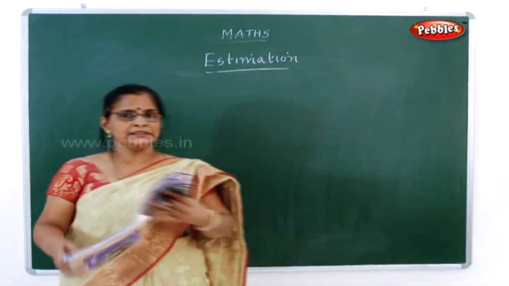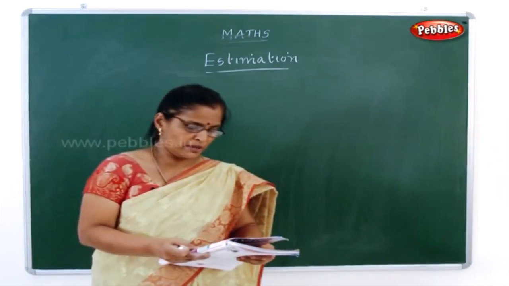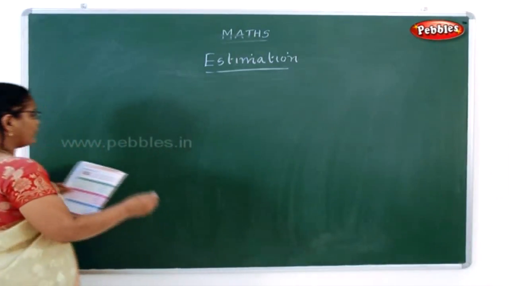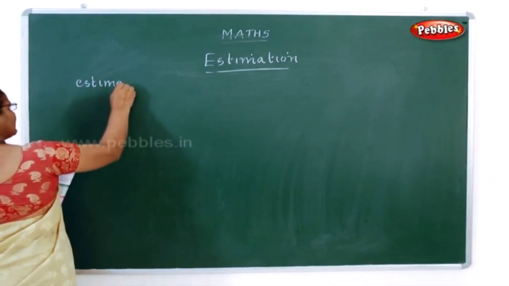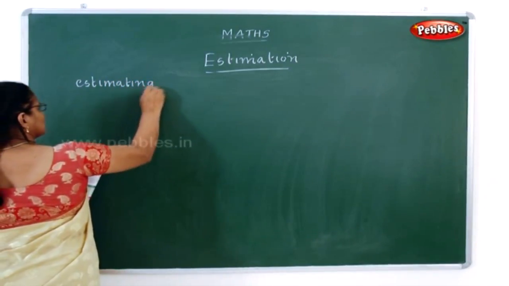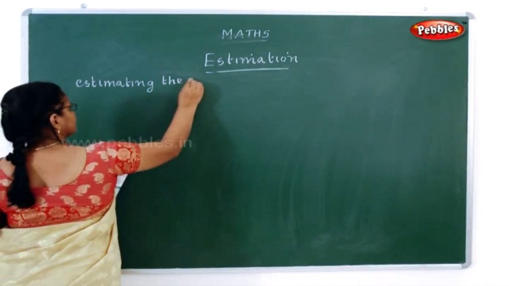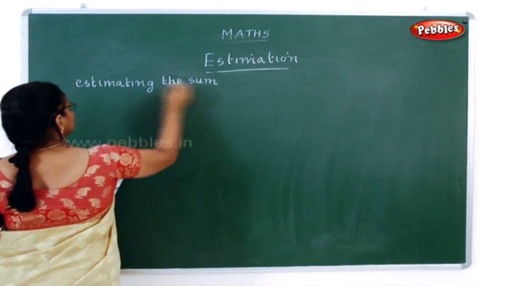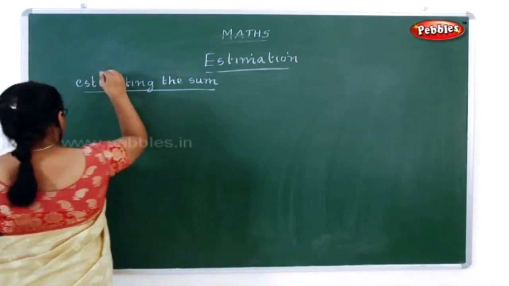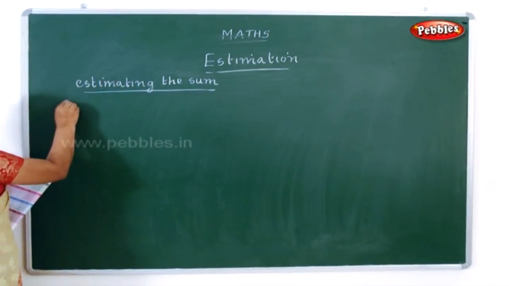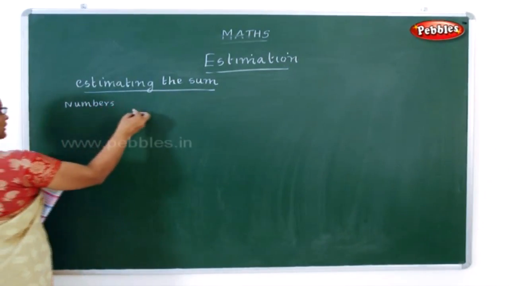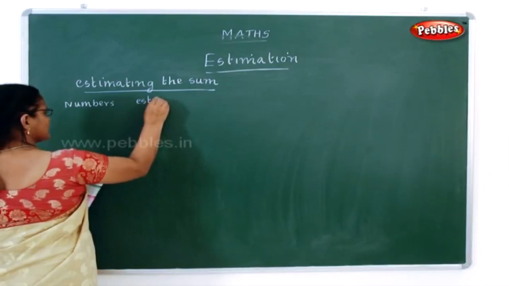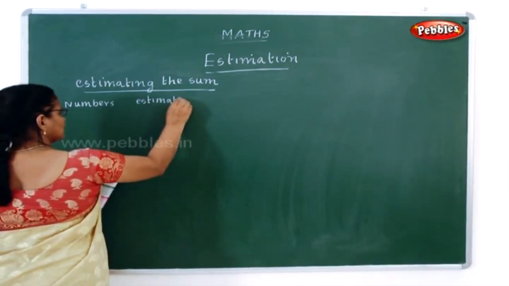Now next one is estimating the sum. That is, you have to round off the following numbers. See, the first column, they have given numbers. Now second column, they have given estimated.